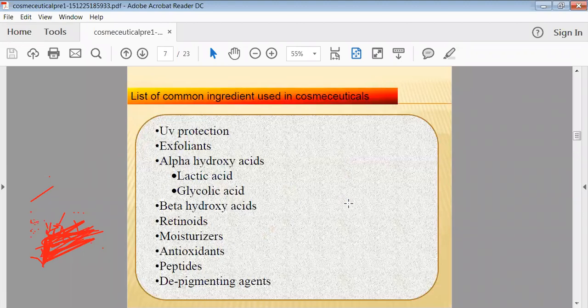These are the common ingredients which we are utilizing in cosmeceuticals: UV protective agents, exfoliants, alpha hydroxy acids, beta hydroxy acids, retinoids, moisturizers, antioxidants, peptides, and depigmenting agents. So these are most of the agents we are utilizing in most cosmeceuticals.